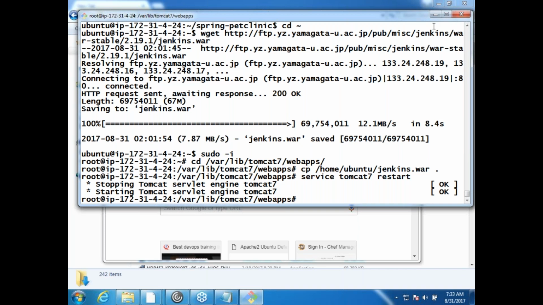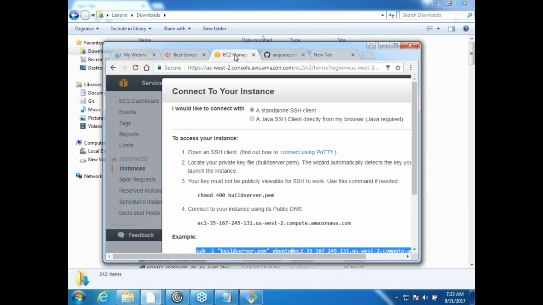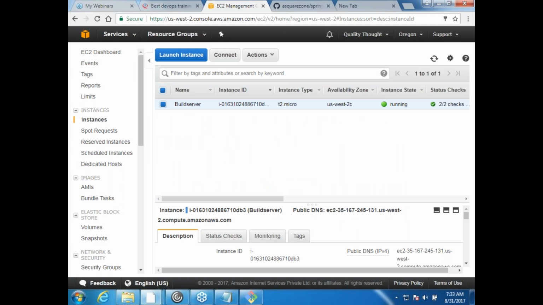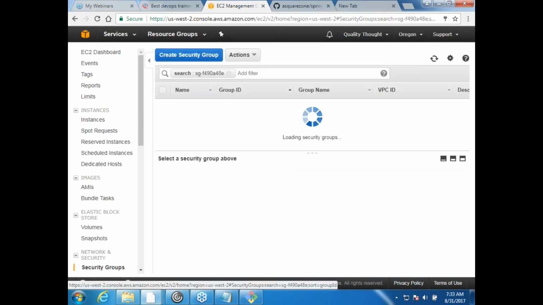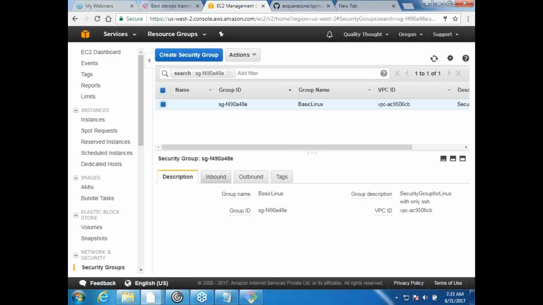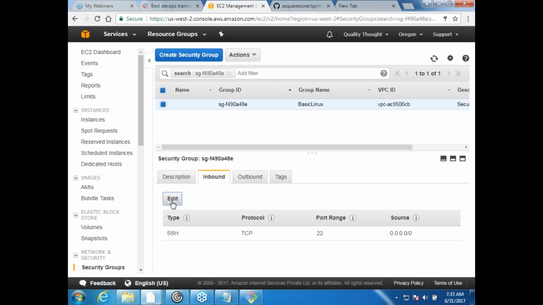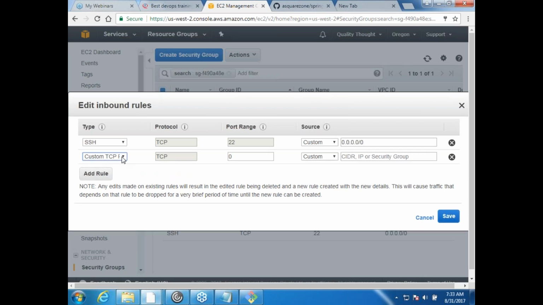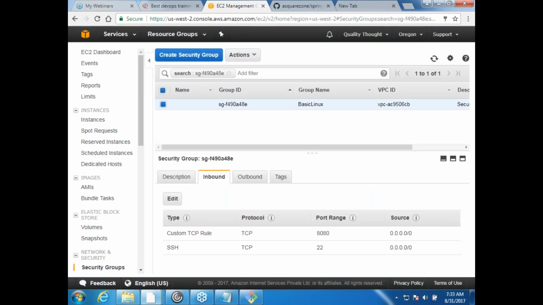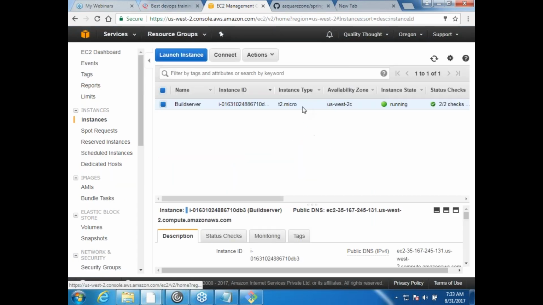So we would go to the EC2. If you slide completely down, you would see something called basic Linux. I should not have edited this, but it's okay. Let me add a rule over here which says 8080 from anywhere. Now I'd go to the instances.